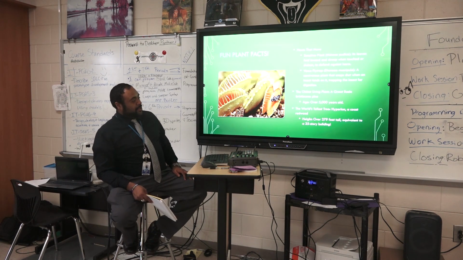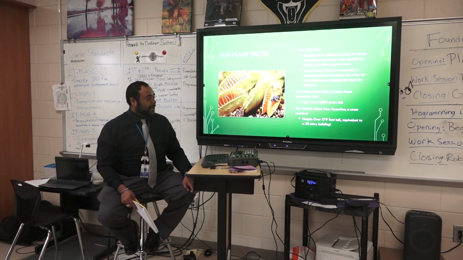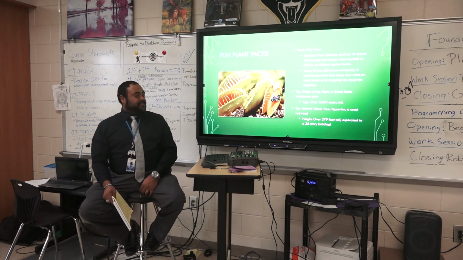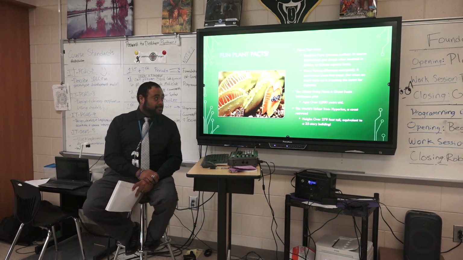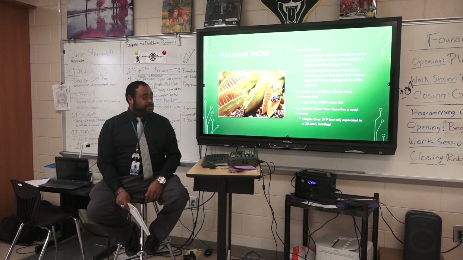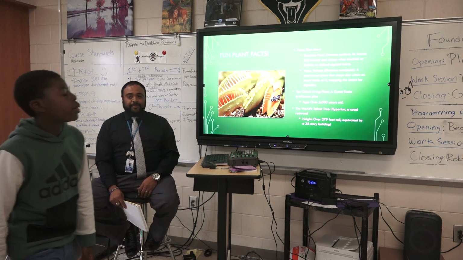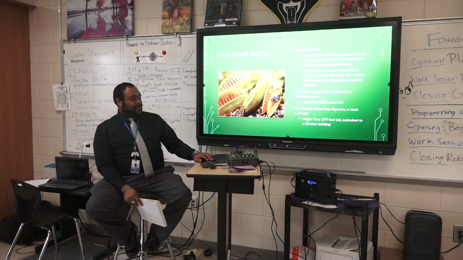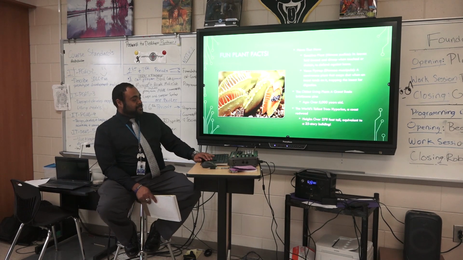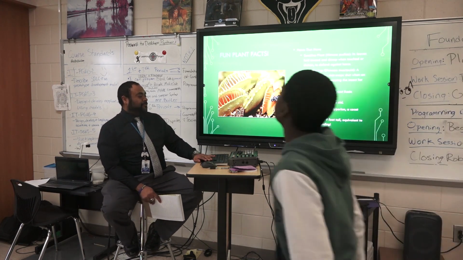Let's see, what else? The oldest living plant, which is out in California, is called a Great Basin bristlecone pine, and this tree is over 5,000 years old. And then the world's tallest tree is a Hyperion, which is another redwood. Its height is approximately 379 feet tall, equivalent to a 35-story building.